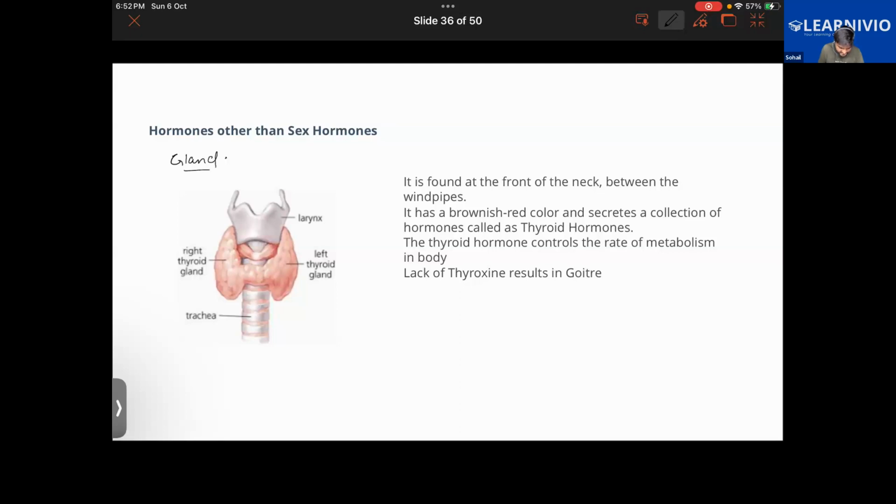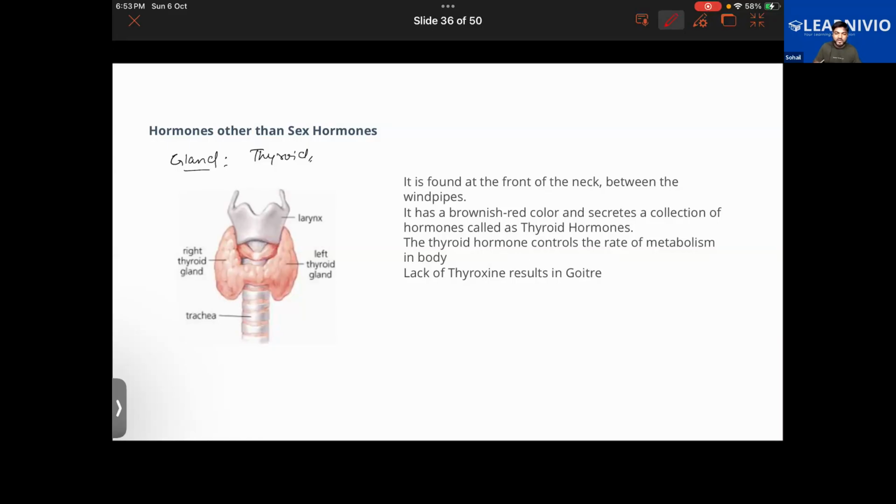So the name of the gland is thyroid gland. Where is this thyroid gland present? It is present in the throat. It is a gland that has a butterfly-shaped structure, and it is present in the front portion of the neck. And it will be producing hormones that will have several functions.